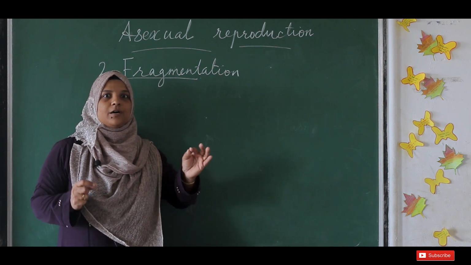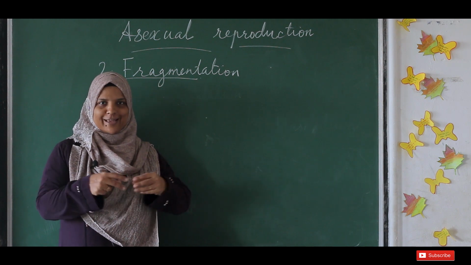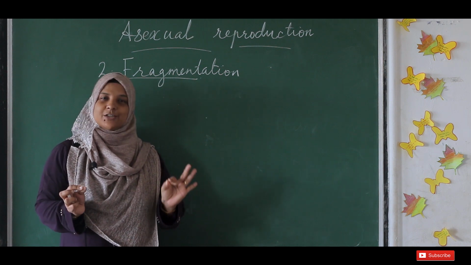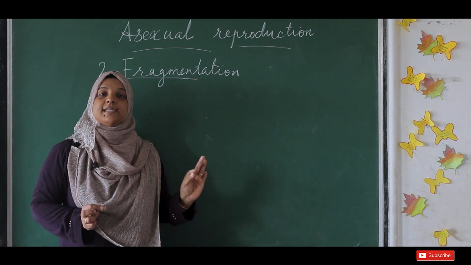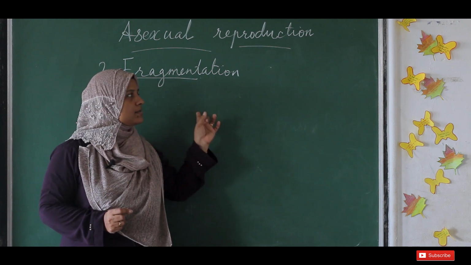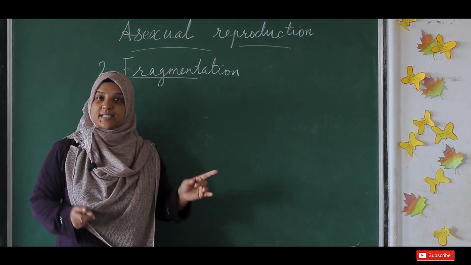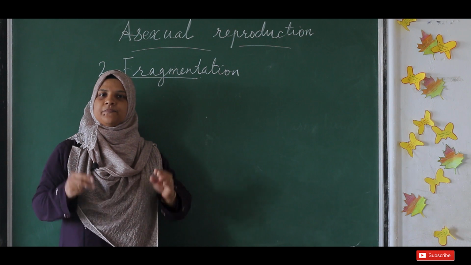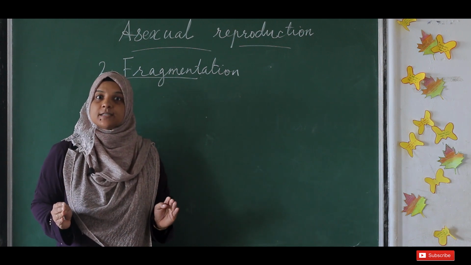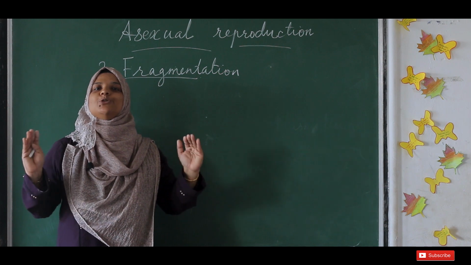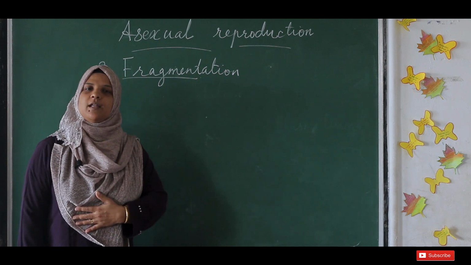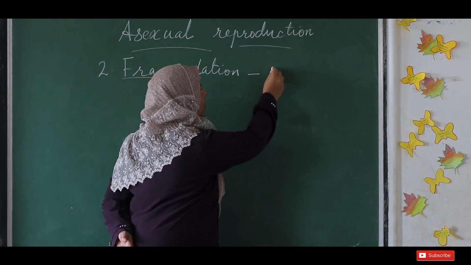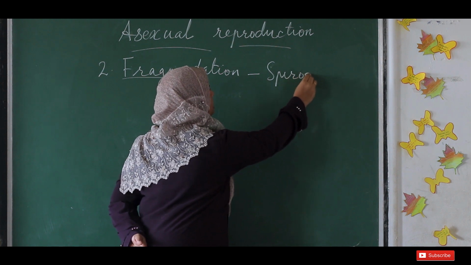We have lengthy vermicelli at home, and for making it, we break it into many small pieces, so that each piece we can call a fragment. Here, fragmentation means the organism itself will be splitting or breaking into many fragments. A long organism will split into many fragments, and each fragment can grow into a new organism. That is called fragmentation. And the best example is the green algae called Spirogyra.